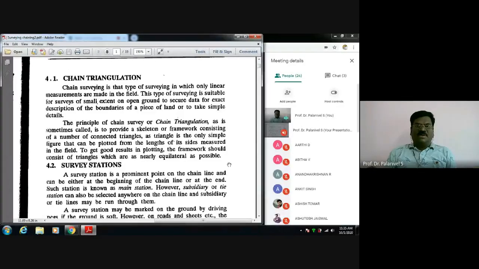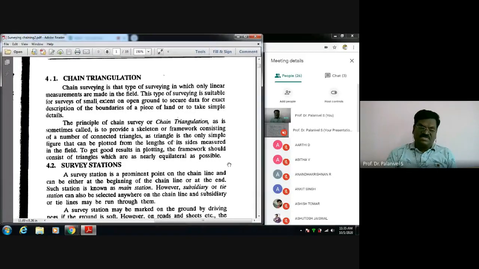I am supposed to use the word framework. Sorry, I used the wrong word, network. Nothing wrong even if you say network, but framework is correct. So the area to be surveyed should be covered with a framework of chain lines, which consists of connected triangles actually.